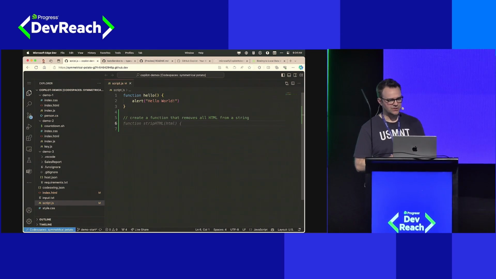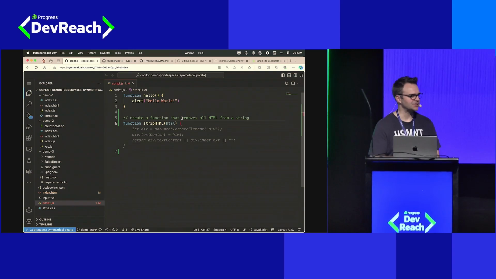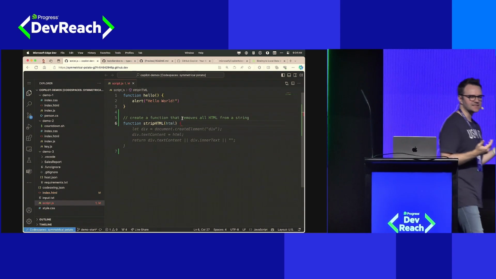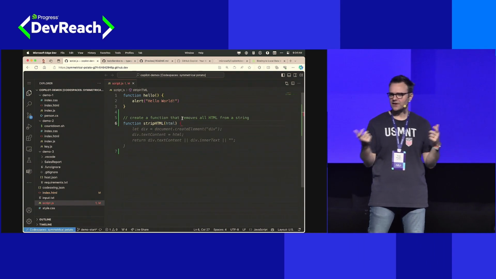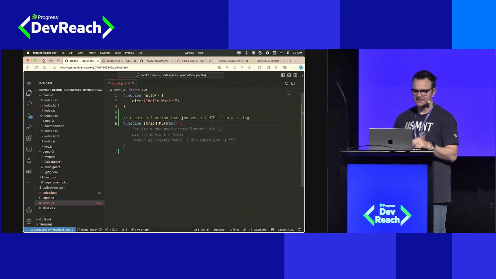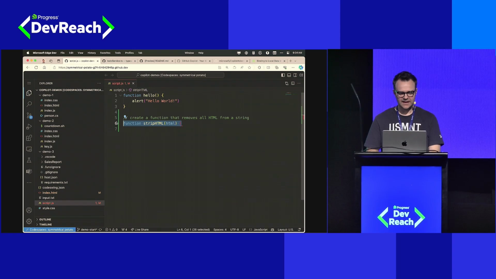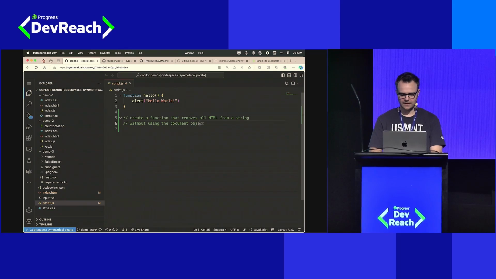Now we have function strip HTML, and it's giving us the same completion. So again, it's a different prompt, very similar completion. So we haven't quite tackled the task that we want here. Let's see if we can correct that by coming up here and adding something else. Without using the document object.